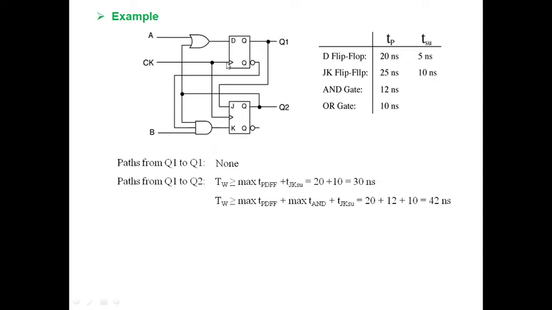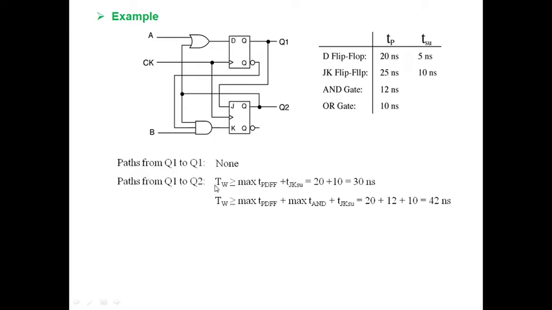So some propagation delay of this flip-flop comes into the picture. Q1 coming into active mode means this flip-flop's contribution is definitely present, meaning some signal has triggered this flip-flop. So the propagation delay of this flip-flop plus the setup time of the upcoming flip-flop is nothing but the path from Q1 to Q2.